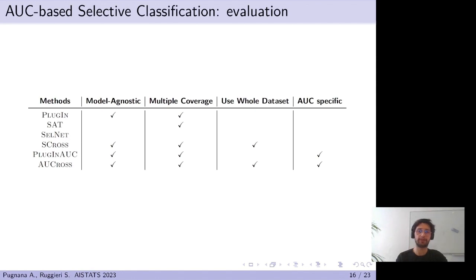Empirical coverage, which accounts for how close to target coverage we get on a new test set. Empirical selective accuracy, which measures the performance of our classifier. And selective AUC, namely the area under the ROC curve over accepted instances. The measures were computed over 1,000 bootstrapped samples of the test set, and we report in the graph its mean, while the size of data points is proportional to the standard deviation.